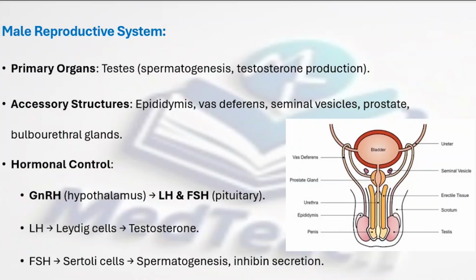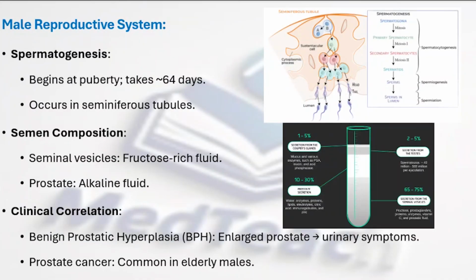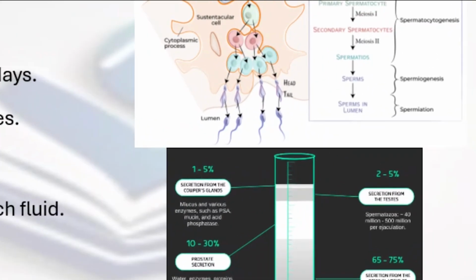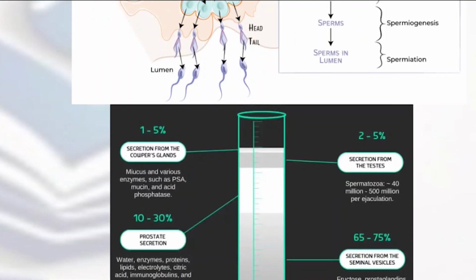Now, coming to the spermatogenesis. Spermatogenesis usually begins at puberty and it takes approximately 64 days and it occurs in the seminiferous tubules. So, this is what the spermatogenesis consists of. First, there is spermatogonia, which is going to enter mitosis, and because of this there is production of a primary spermatocyte which enters meiosis 1 division to produce secondary spermatocytes.